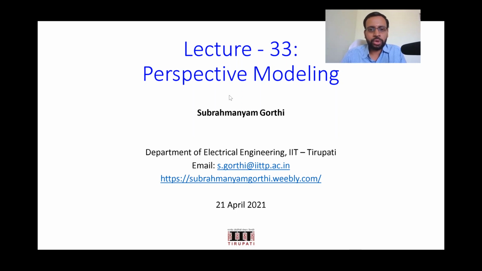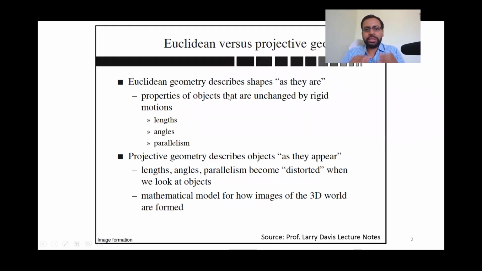Essentially, recollect what we did with Euclidean geometry. For example, you could think of all the transformations that we have studied, where Euclidean geometry is equivalent to some rigid motions. The object would remain the same, the lengths of the object and the angles between various edges of your object would remain the same, and parallel lines would remain parallel.